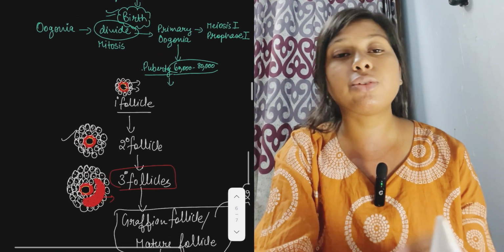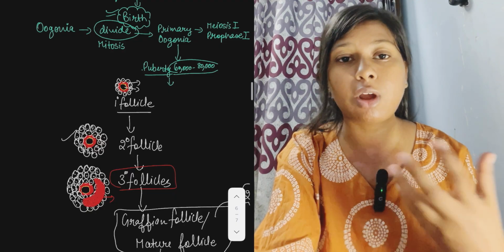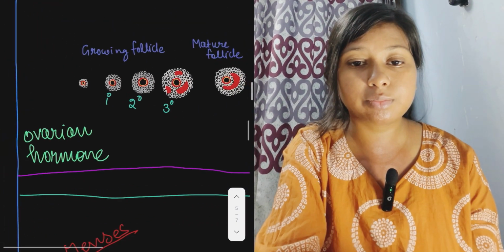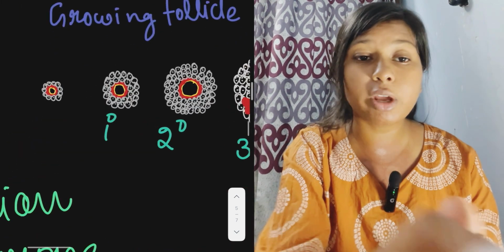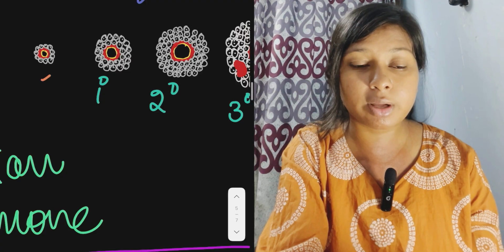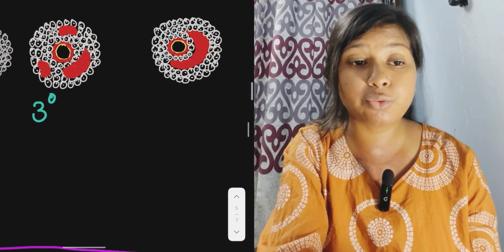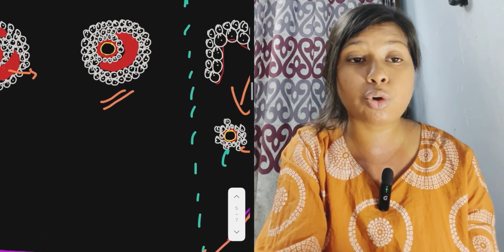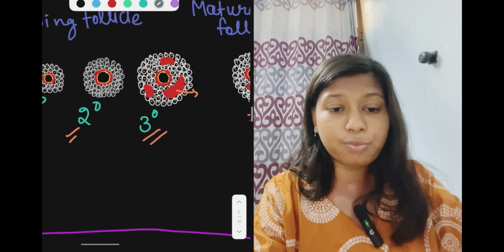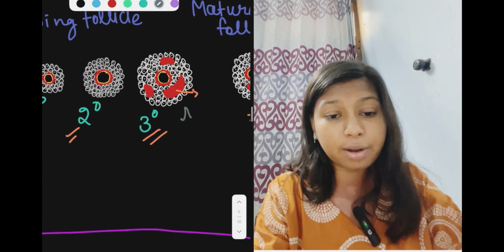Now we are going to discuss how this Graafian follicle or mature follicle forms. We can see here these are growing follicles. This is the primary follicle, then the secondary follicle, then the tertiary follicle. This is a mature follicle. Then this is ovulation. It is a tertiary follicle. The tertiary follicle contains a fluid filled cavity called antrum.